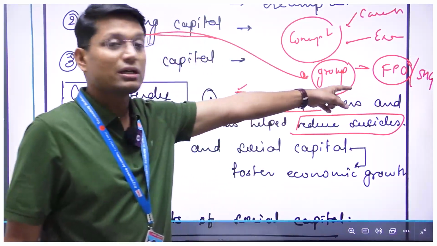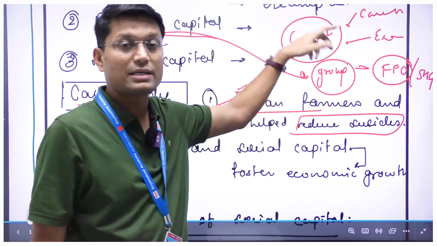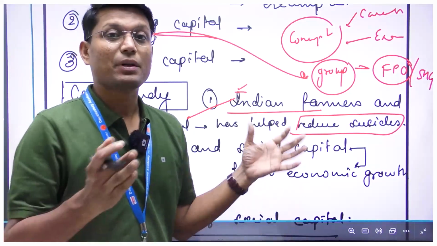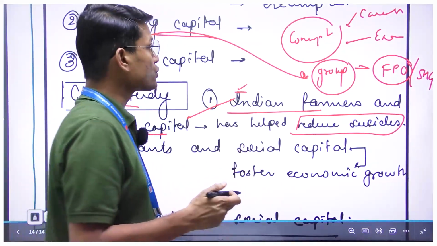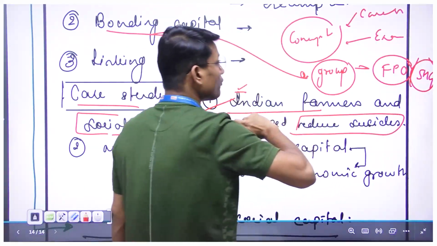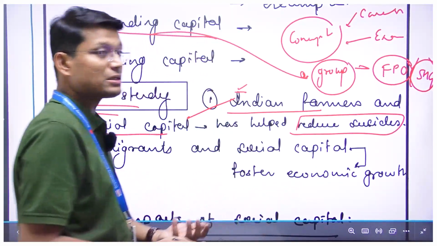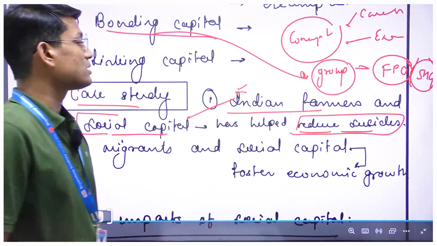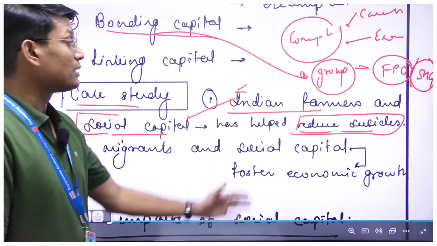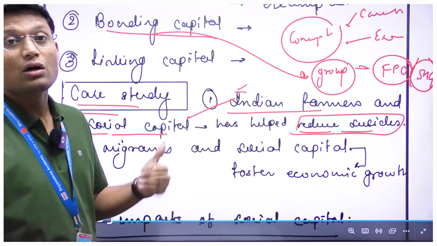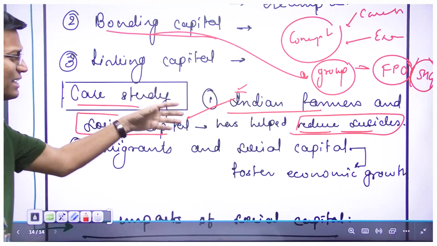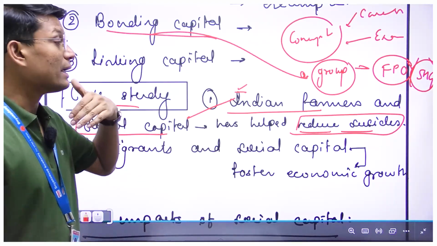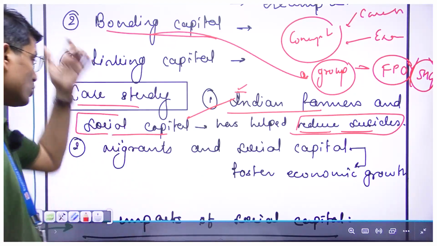self-help group. Now, when it comes to self-help groups or farmer producers organizations, it is a classic example of social capital, because people are coming together, and as people come together, they are creating assets, right? So once we have these types of self-help groups for various causes, it will definitely help us for that particular cause. And if I have a particular farmers organization which is directed towards reducing suicide among farmers, that will be a case of social capital or population as a social capital. So this is one case study I have provided. You can write it in various other ways also. You can also talk about how income of farmers can be increased, and so on and so forth.